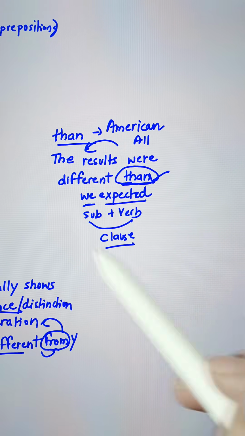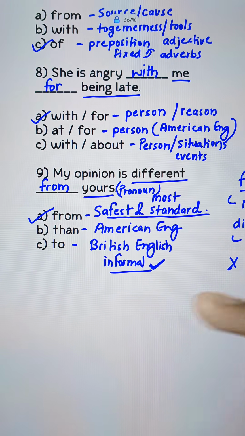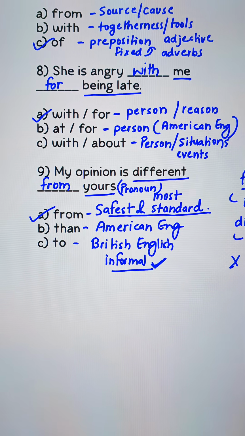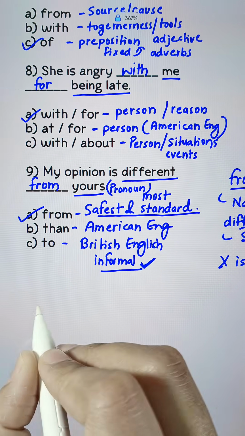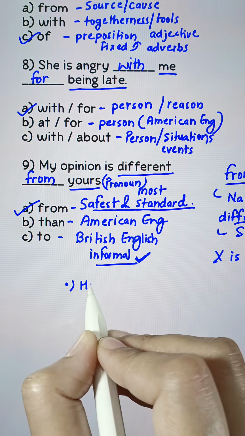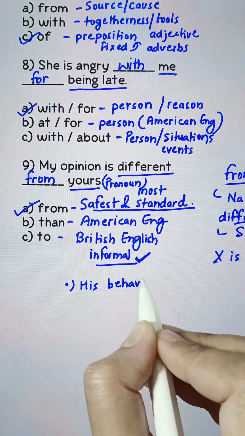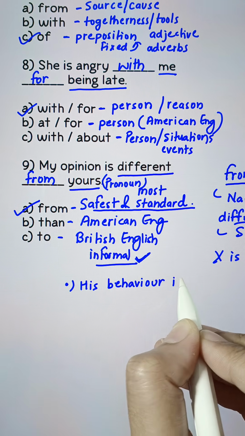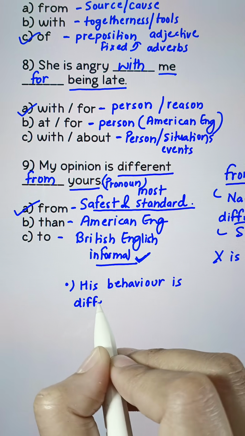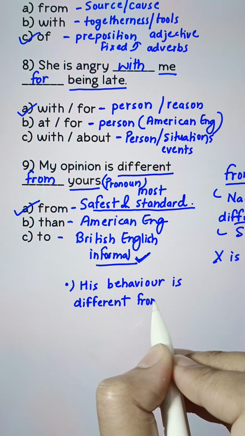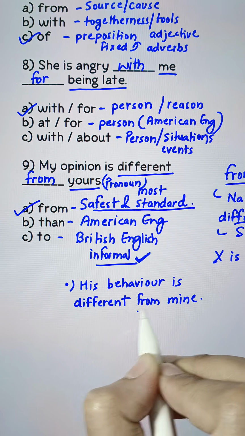And it's for English all over the world. But in the question, we have a pronoun. I hope you know the difference. You'd remember these. Should I give you one more example? His behavior is different from mine.